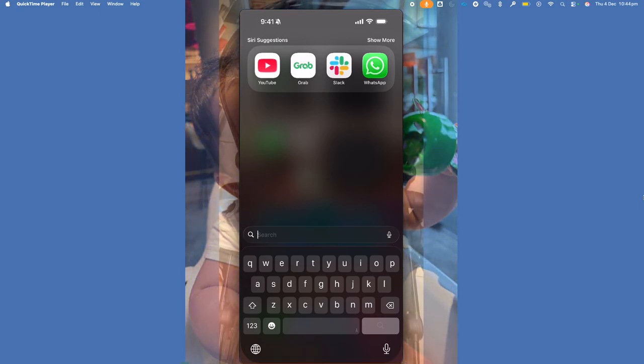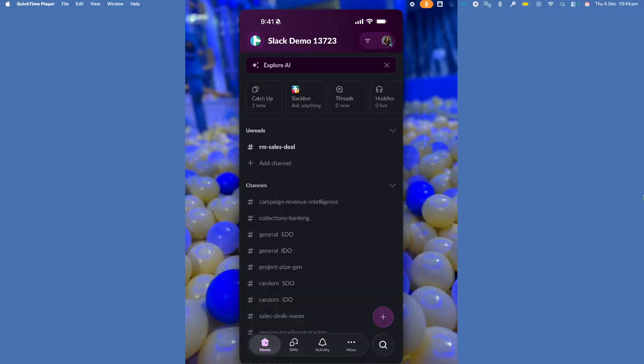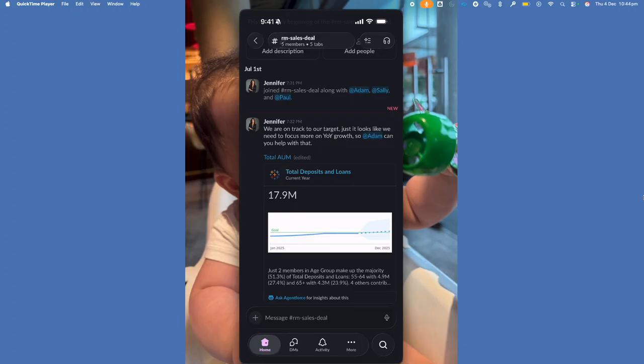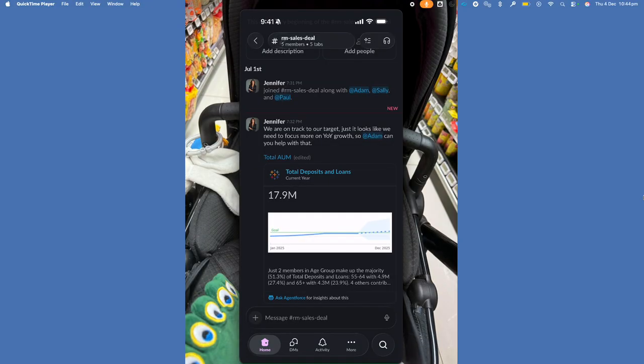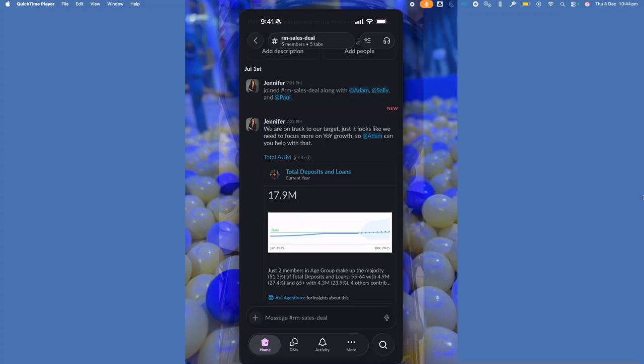In this scenario, I'm going to go into my Slack and I'm working as Jennifer, the head of RMs. You'll notice straight away, as I log into my Slack, that there is a notification in one of the channels, which is RM sales deals. The second I go onto the channel, I can quickly see that I can embed all those Tableau Next metrics, which are powered by Data 360, and it showcases, as I mentioned earlier, real-life data without even having to move that data to your CRM or to Data 360.